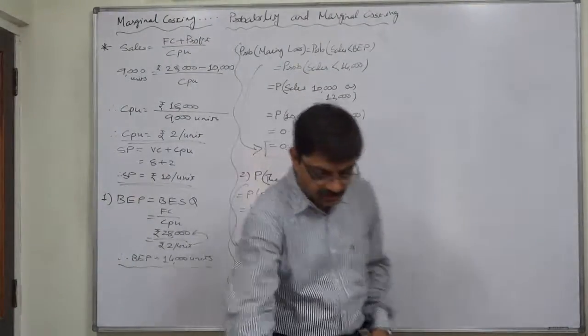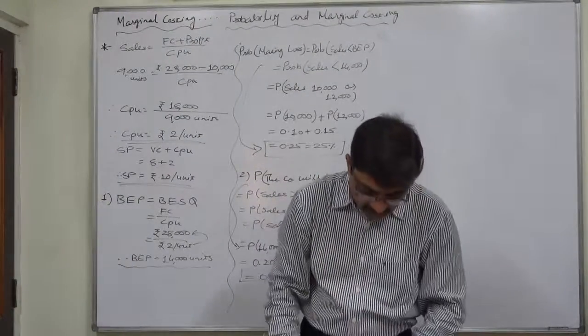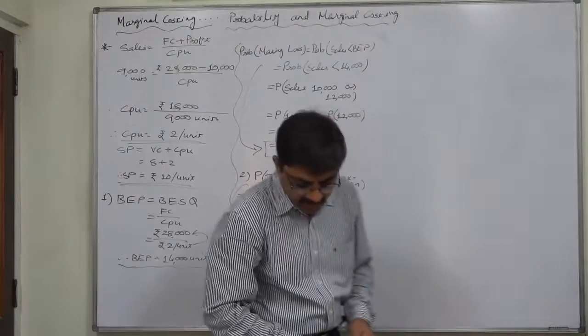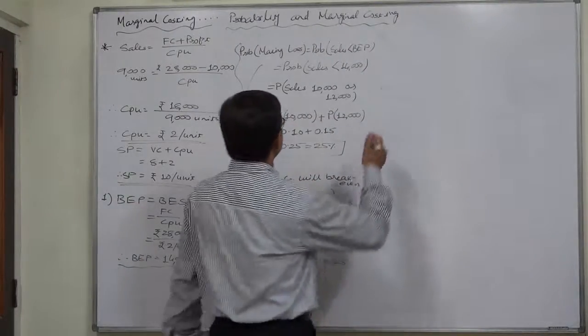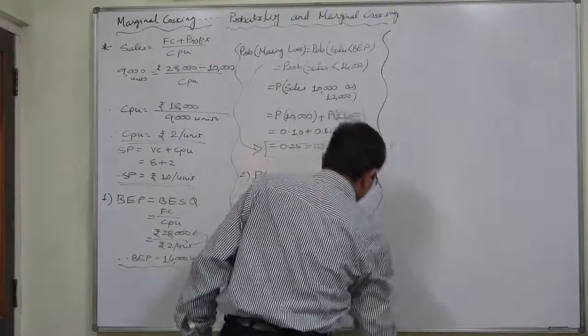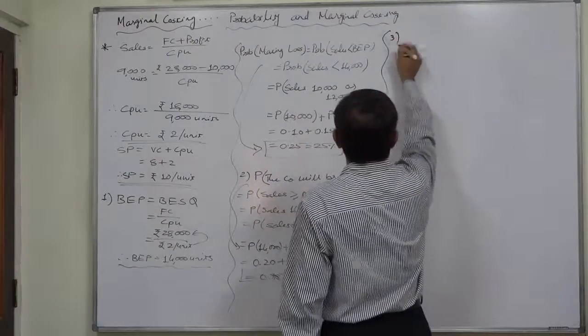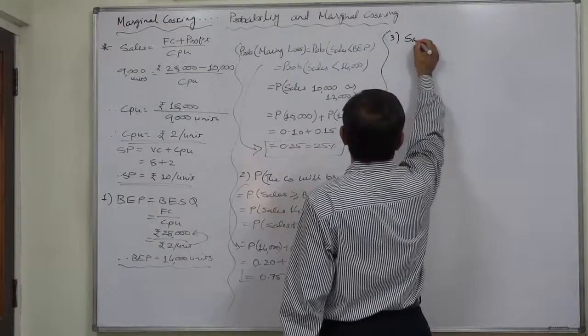The third sub-question is, what is the probability that the company will make a profit of rupees 4,000 or at least rupees 4,000? Let us first calculate profit.